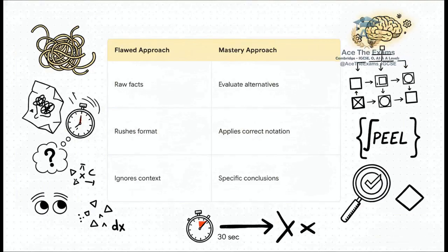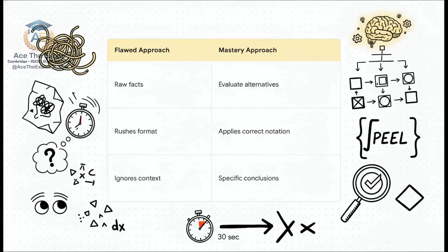On the left side of the mat, we have Alex and Sam's techniques. Alex overloads with raw facts without ever evaluating the limitations of the formulas he's using. Sam rushes, completely misses the command word decoding, drops her formatting, and ignores the context of the limits. But on the right side is the mastery approach. These are the 3 rules that guarantee top marks.